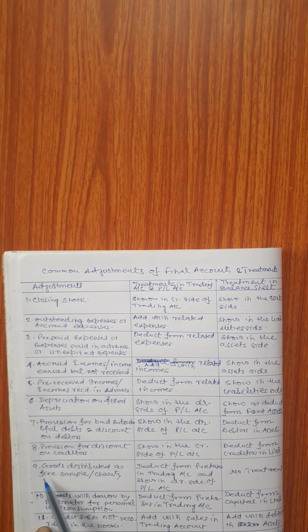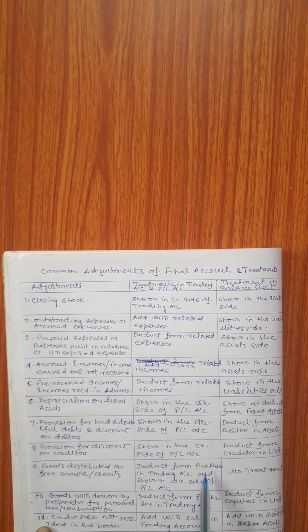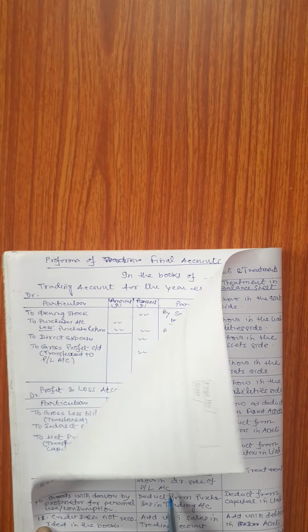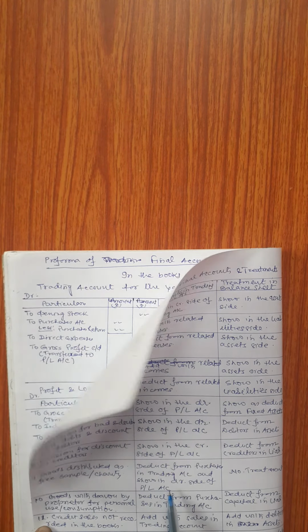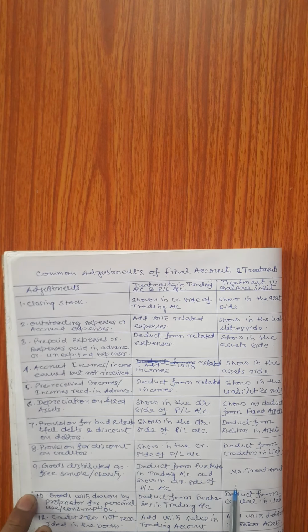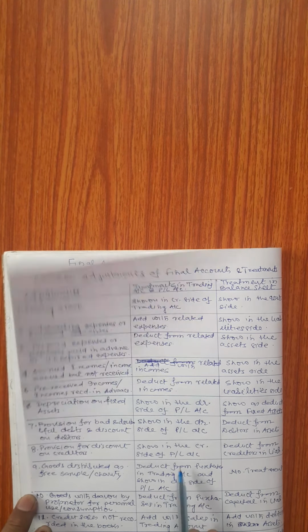Then comes, if we are getting an adjustment like goods distributed as free sample or charity, then this adjustment will be deducted from the purchases in the trading account and will be shown in the debit side of the profit and loss account as an addition with advertisement or separately. However, this adjustment will not be treated in the balance sheet because its dual effect is completed in the trading and profit and loss account.